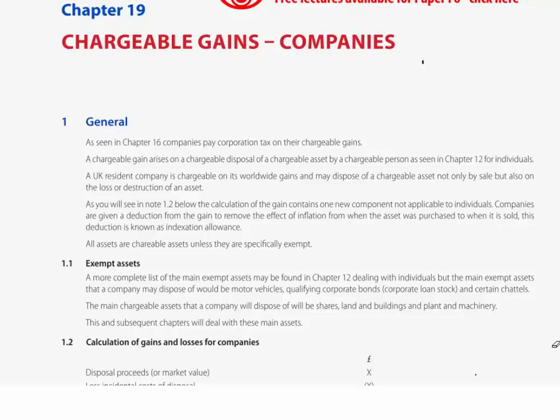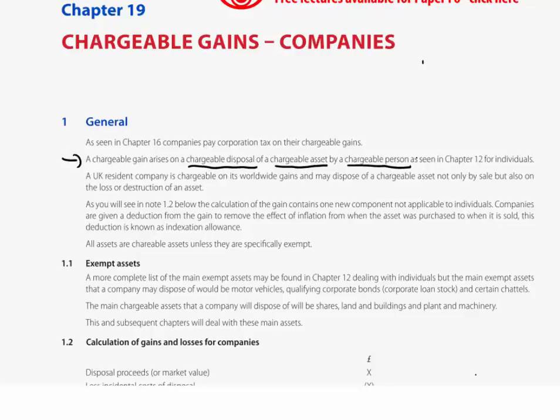When first introduced to the idea of chargeable gains, it was back in Chapter 12 when we were dealing with CGT, capital gains tax for individuals. And what we learnt, as we'll see reiterated here in the second short sentence, is the chargeable gain arises on, I hope you remember this, a chargeable disposal of a chargeable asset by a chargeable person. Now that was on our introduction back in Chapter 12 to CGT.